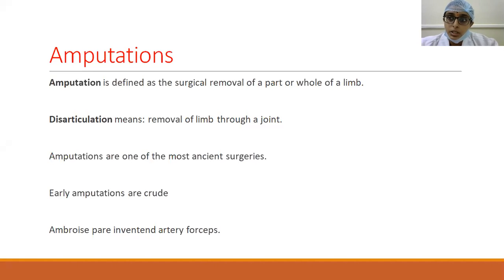They used to cut the limb and then, for hemostasis, dip it in oils; such methods were used in the olden era. Then we have Ambroise Paré, who invented the artery forceps, and with further developments in science, good hemostasis and stump care gradually developed.